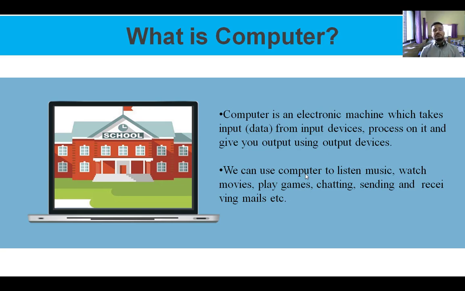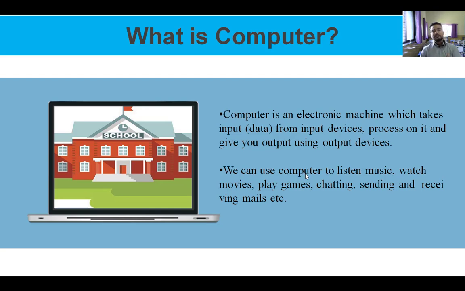What are the uses of computer, or where do we use computers nowadays? A computer can be used to listen to music, watch movies, play games, do chatting, send and receive files, send and receive messages, mails, etc., and video conferencing, social networking. Many more functions are there.